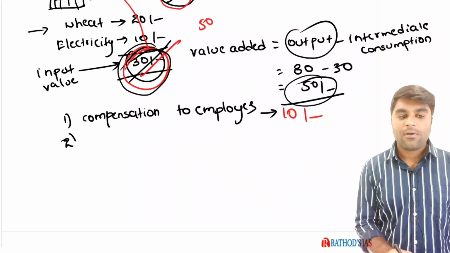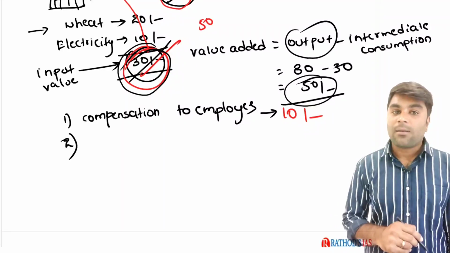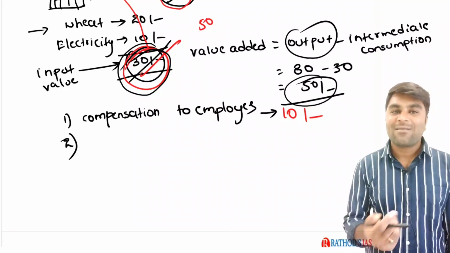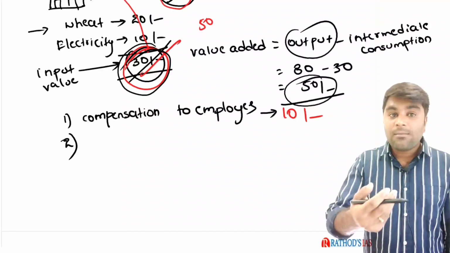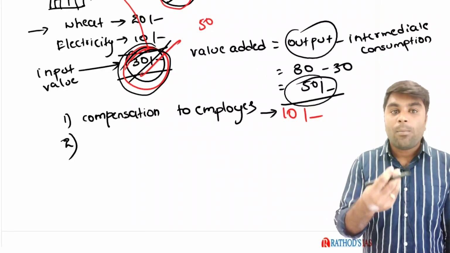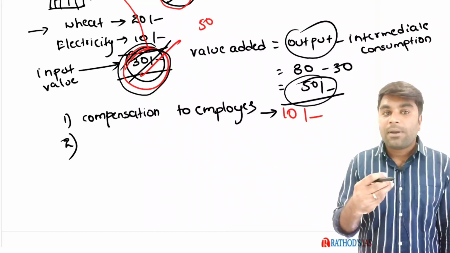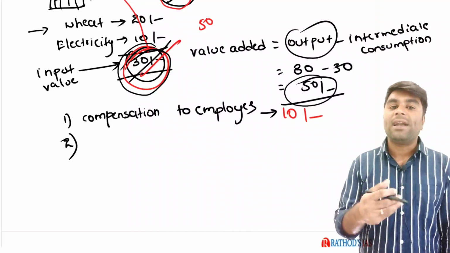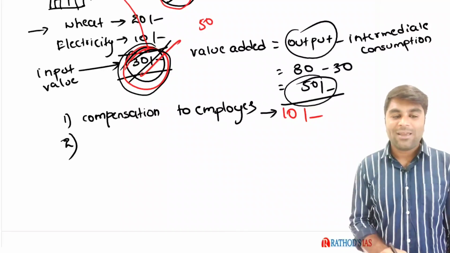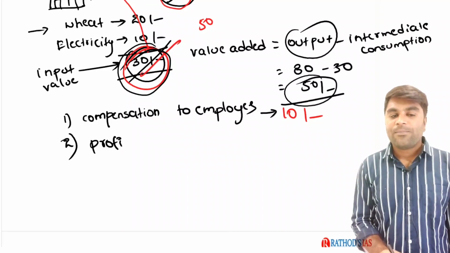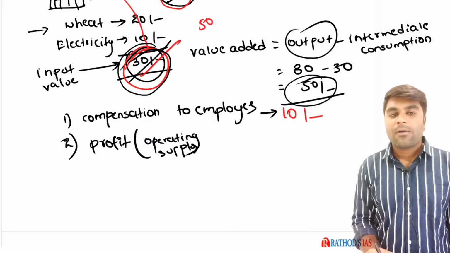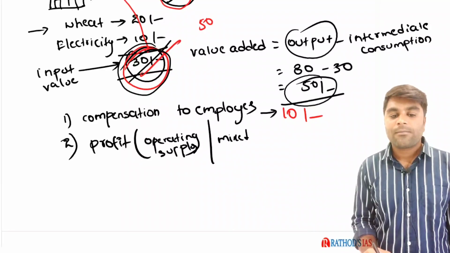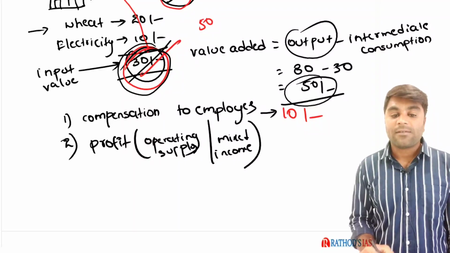Now, for manufacturing that particular bread, he needs some profit, right? So, in case of incorporated companies, like registered companies, we call it an operating surplus. Well, in case of other companies, like unincorporated companies, we call it a mixed income. To put it simply in layman language, profit or operating surplus or mixed income. Operating surplus or mixed income.